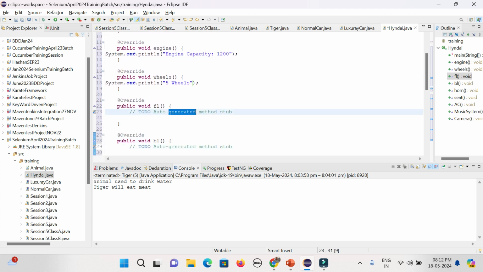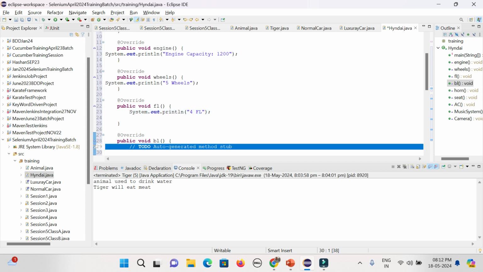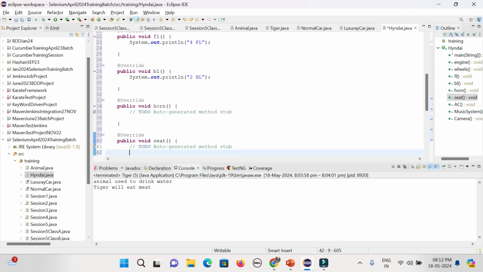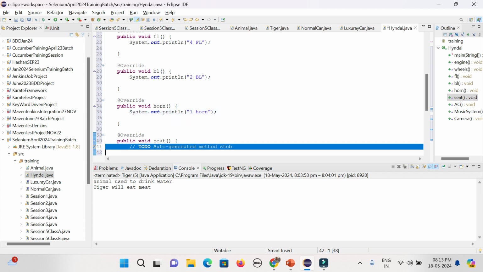Front light, okay, let's give 4 front lights. Let's give 2 backlights. It will vary car to car, right? It depends on the way they are designing it. Horn is also mandatory, say give 1 horn only. Seat, say 5-seater.